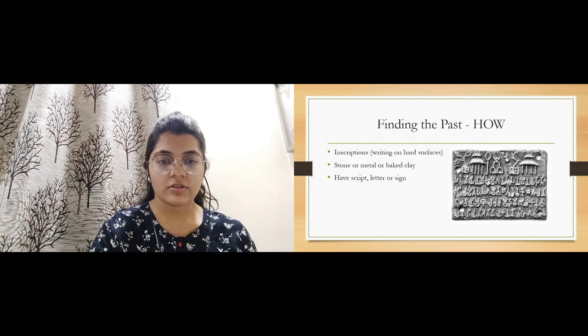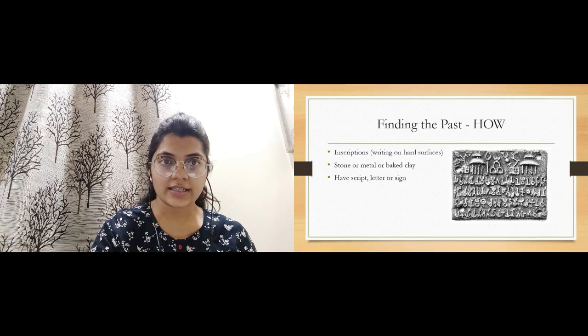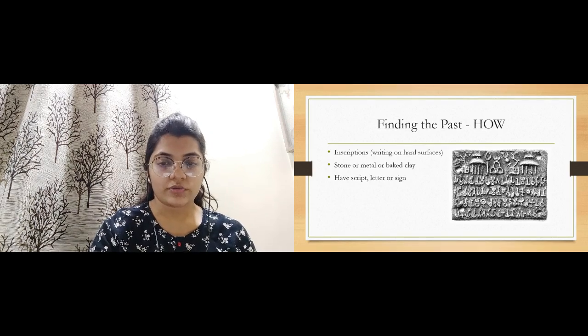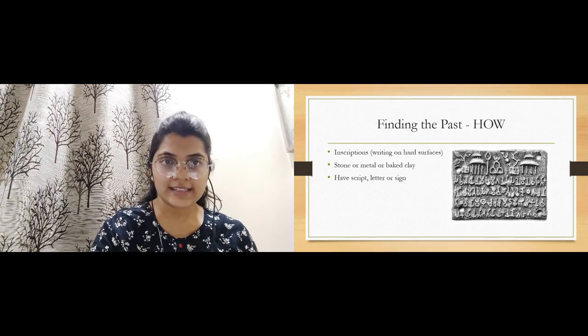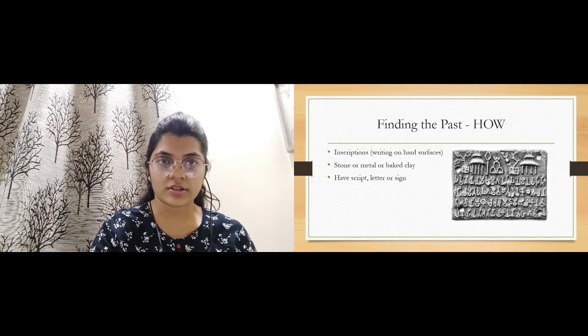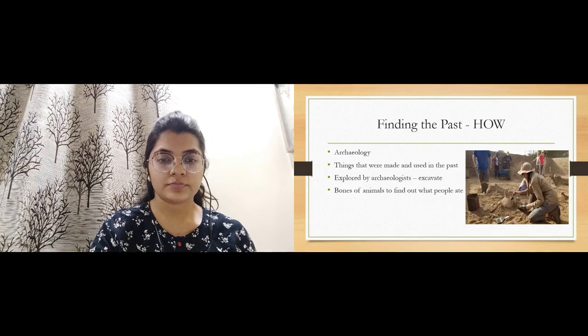Next we have, under finding the past, how, inscriptions. So what are inscriptions? Something that is written on hard surfaces like stone, metal or baked clay. So this is what we mean by inscriptions. These have a script, letter or sign. In the picture you can see inscriptions, something which is written on hard surfaces.